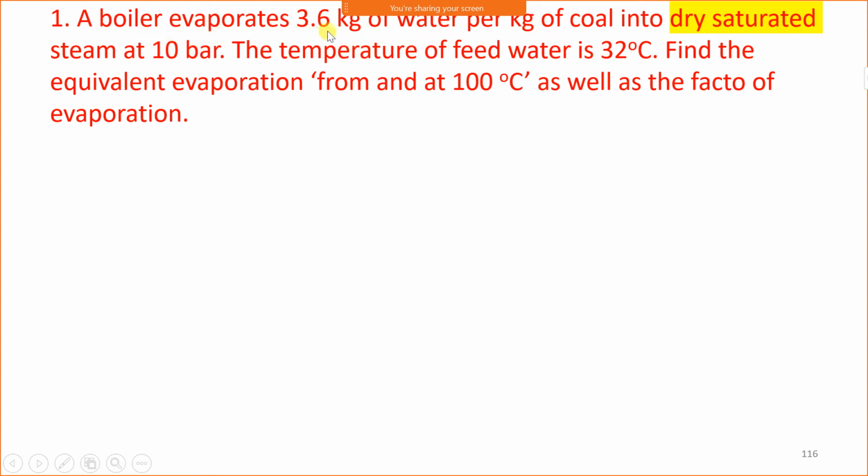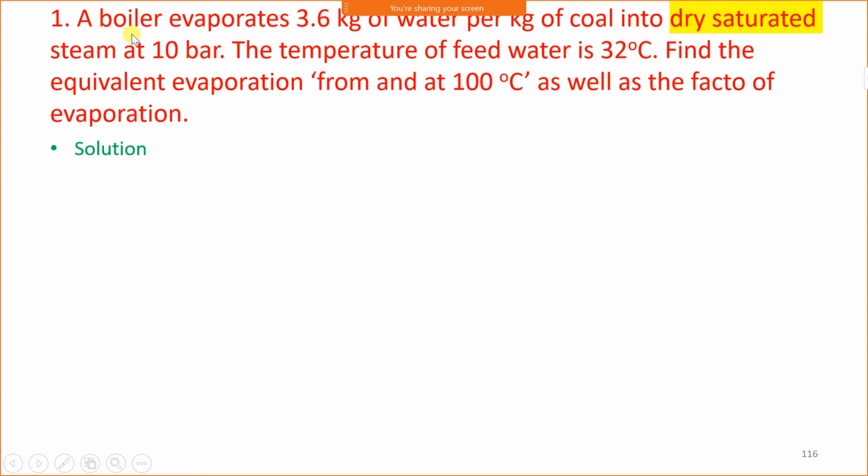Therefore 3.6 is Me, into a dry saturated steam. The steam formed is dry saturated at 10 bar. Steam pressure is 10 bar. The temperature of feed water is 32 degrees Celsius. Find equivalent evaporation from and at 100 degrees Celsius, as well as factor of evaporation. Okay, look at the solution.